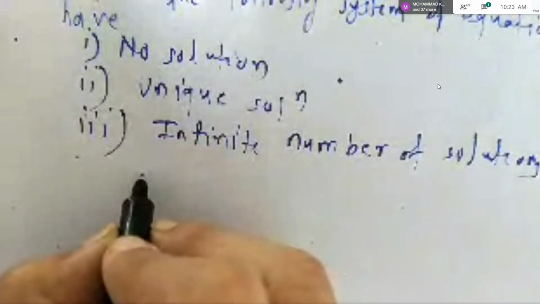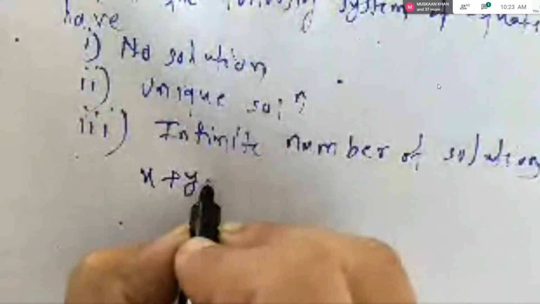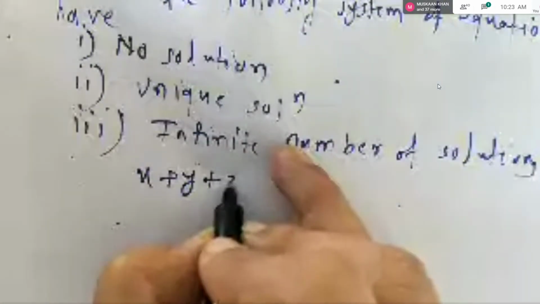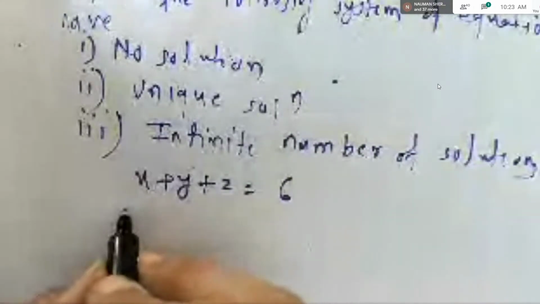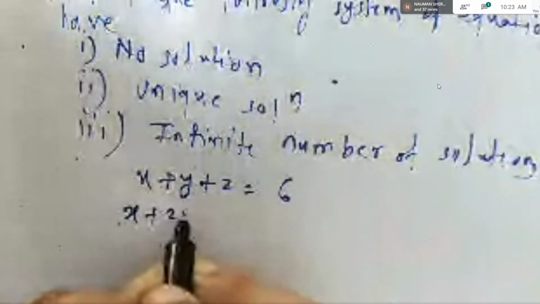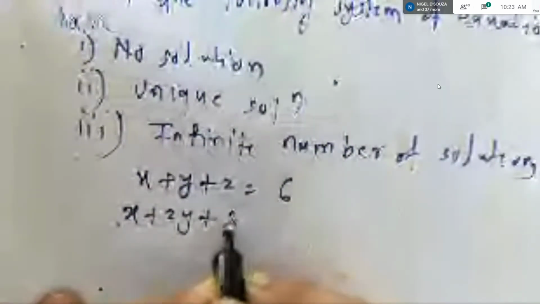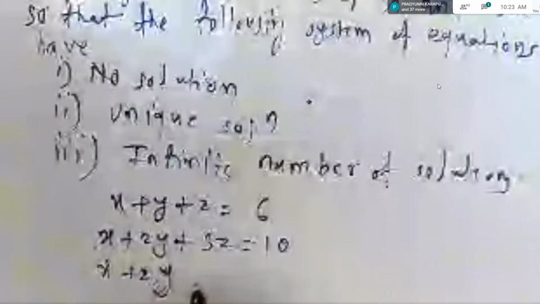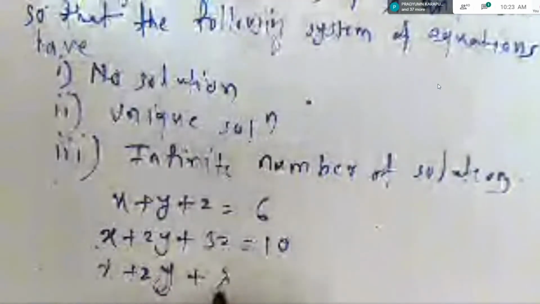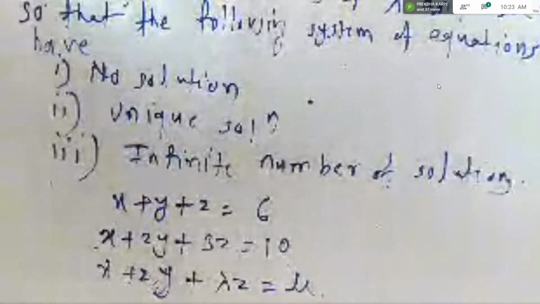It is x plus y plus z is equal to 6, then x plus 2y plus 3z is equal to 10, and x plus 2y plus lambda z is equal to mu.